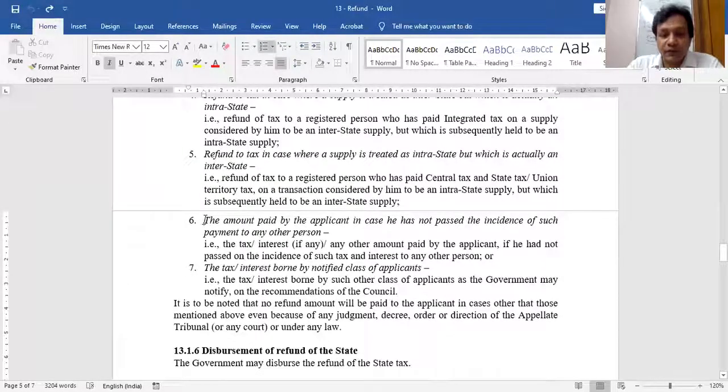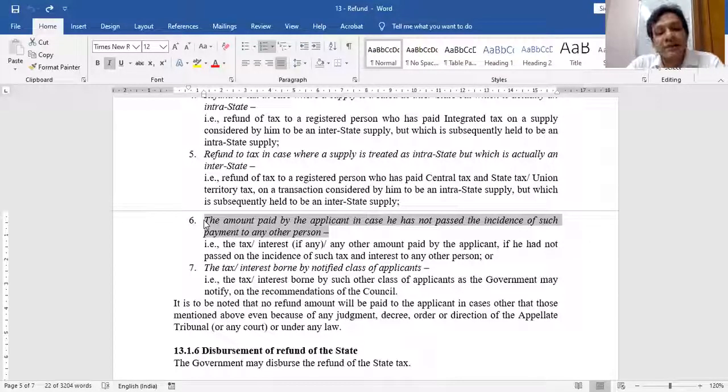And this is a relevant point. Amount paid by the applicant, in case he has not passed the incidence of such payment to any other person. I paid the tax to the government by mistake. Though I paid the tax by mistake, I collected this tax from my consumer. And by mistake, the consumer also paid the tax to me.